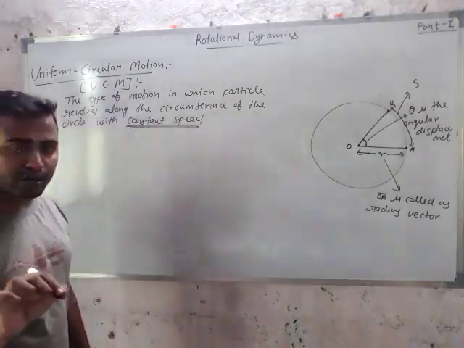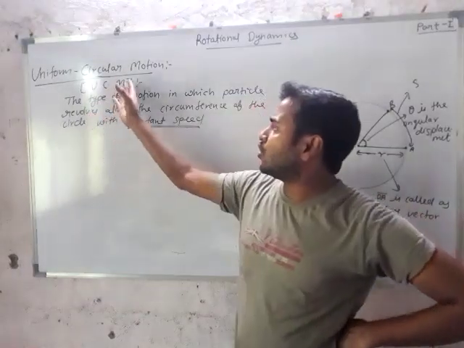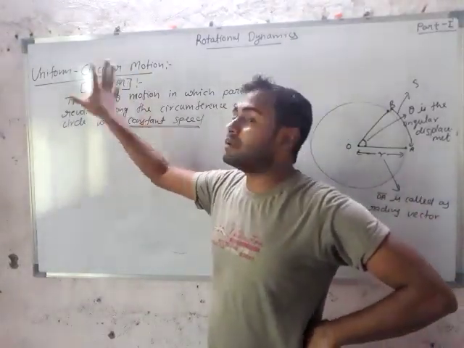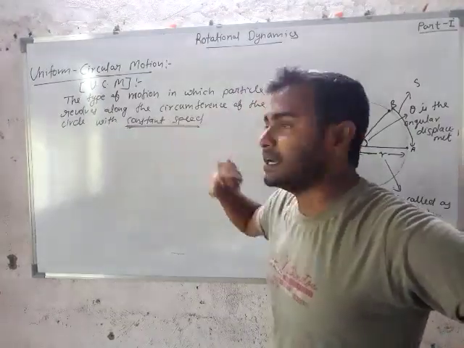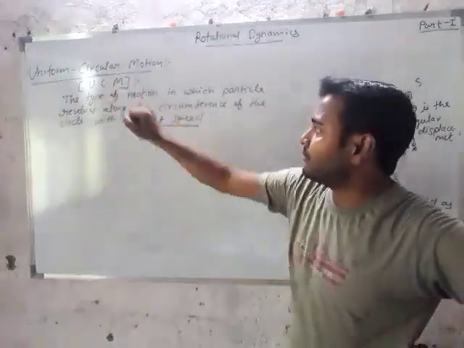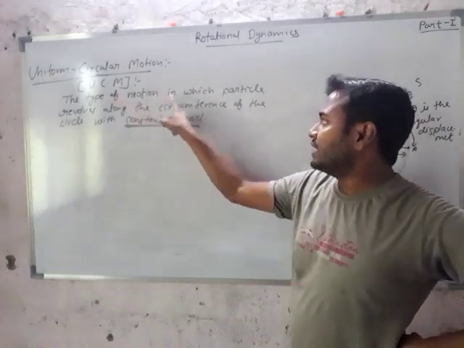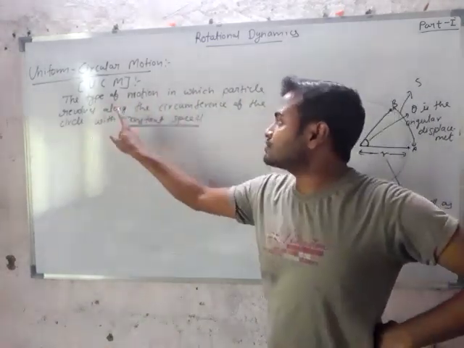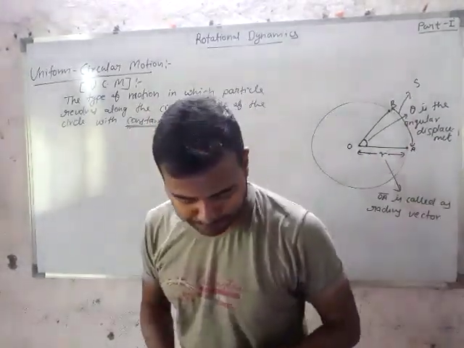Students, please note it down. In uniform circular motion we define it like the definition of circular motion, but we have to add one extra thing, that is with constant speed. So the definition of uniform circular motion is the type of motion in which a particle revolves along the circumference of the circle with constant speed.